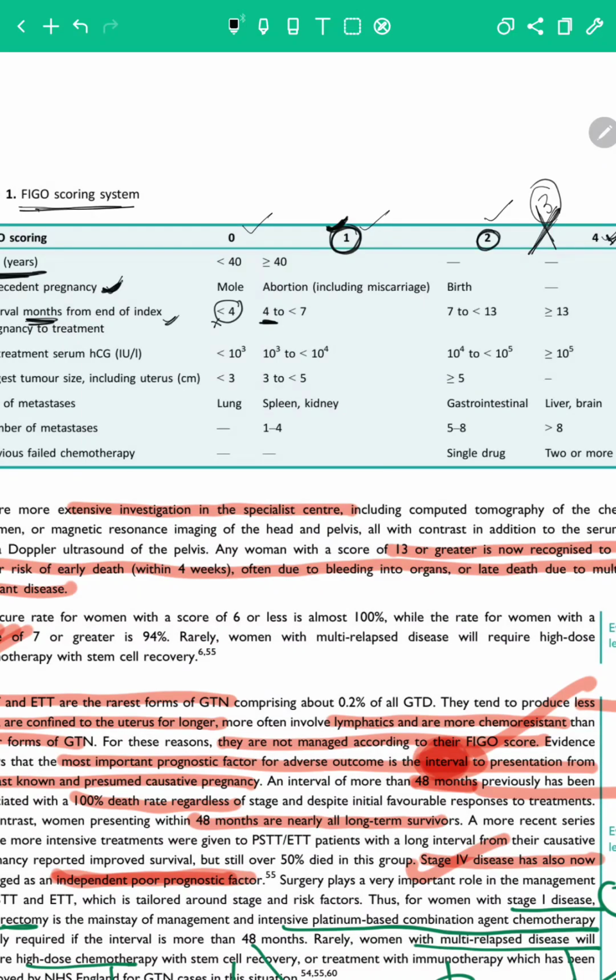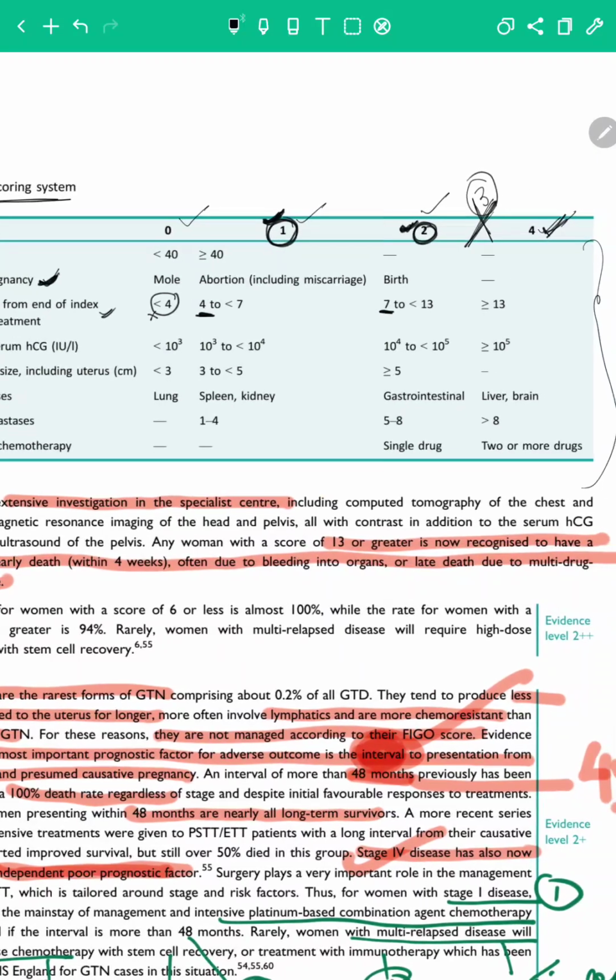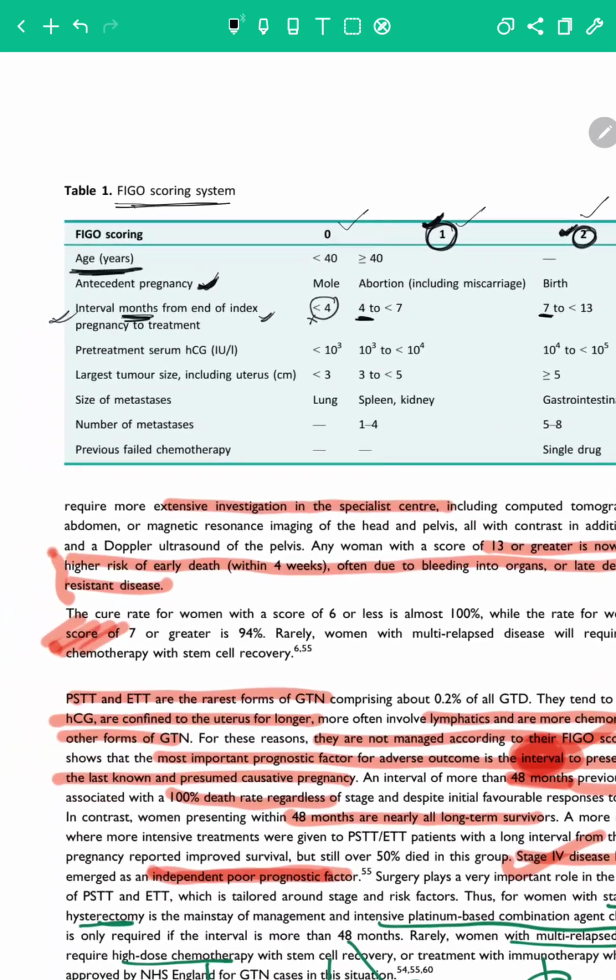The second slot of bookings starts from the month of July, that is the 7th month. And the third slot, or the score of 4, starts from the New Year, that is the 13th month, and onwards. This is the easiest way to remember the interval months from the end of the index pregnancy to treatment.